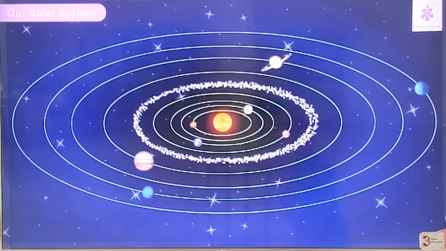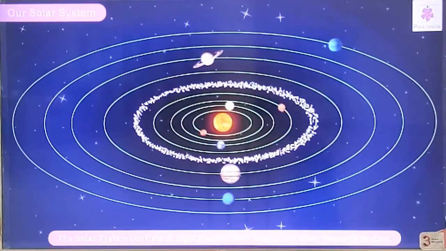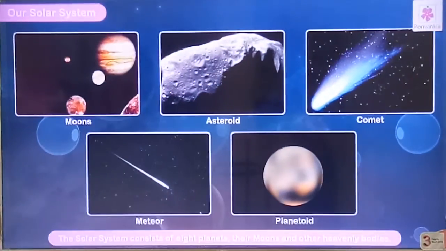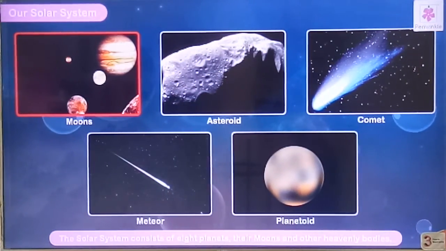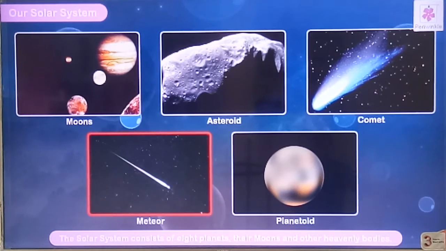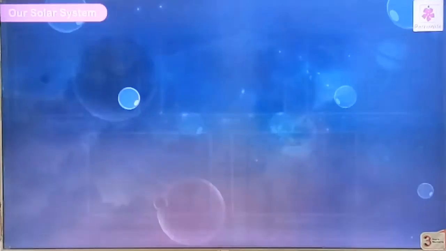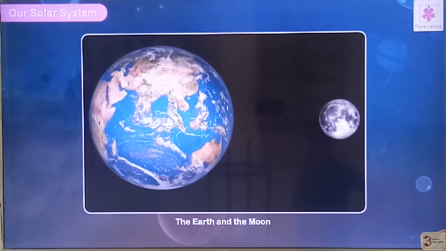Our solar system. The solar system consists of 8 planets, their moons and other heavenly bodies like moons, asteroids, comet, meteor and planetoid. The earth and the moon.